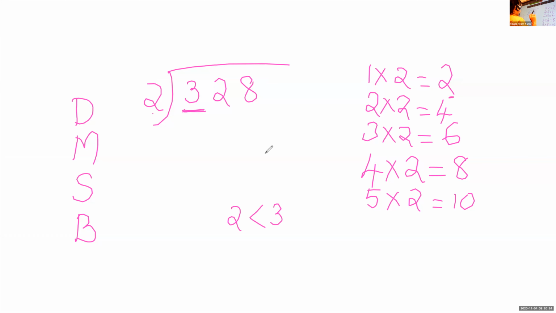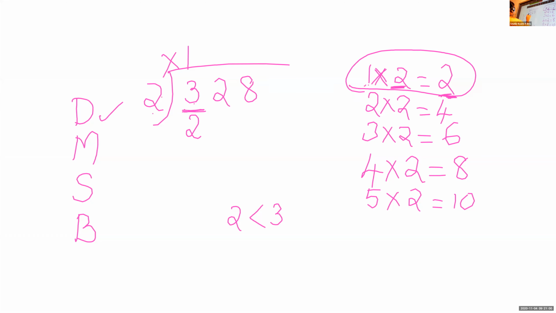Okay. All of you please listen. Last year we learned this and we are revising again. So all of you don't write anything now. And please pay attention. Now this 3 is in between 2 and 4. We cannot take 4 from 3. So which number will we take? We will take the number before. These 2 we have to subtract from 3. So 2 is the divisor, multiplied by which number that we have to write here. 2 into 1.